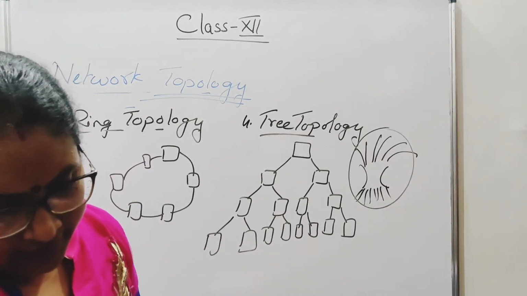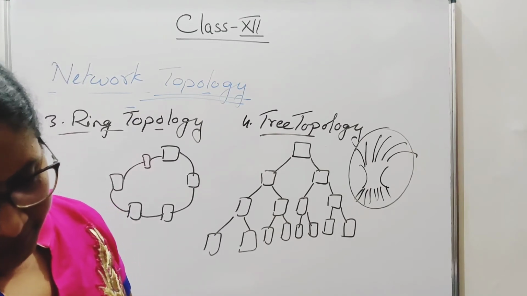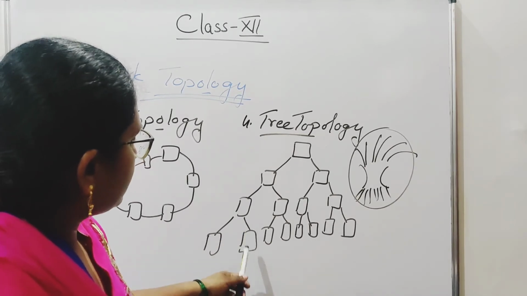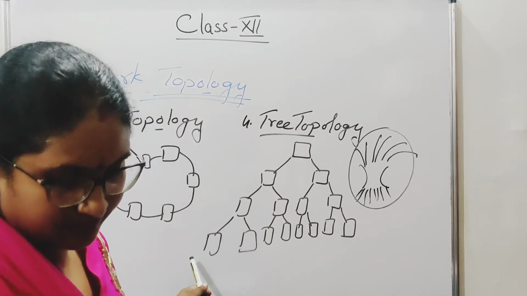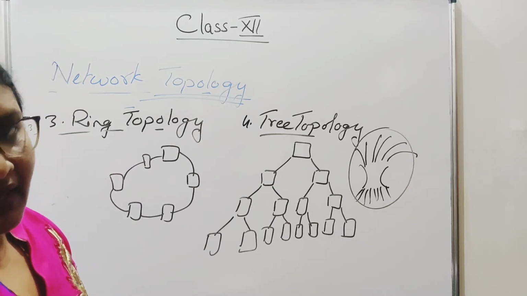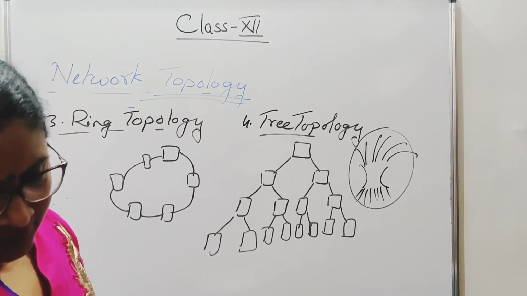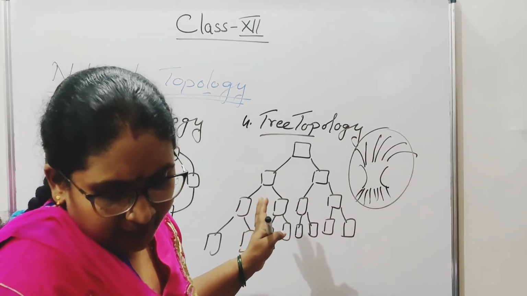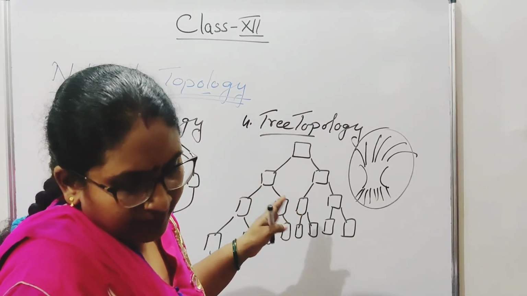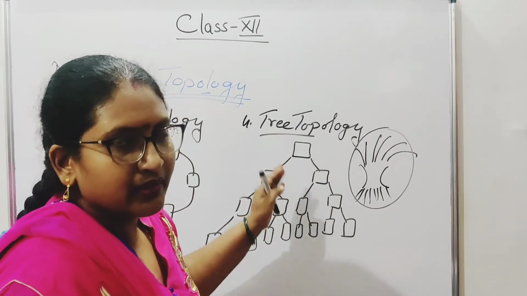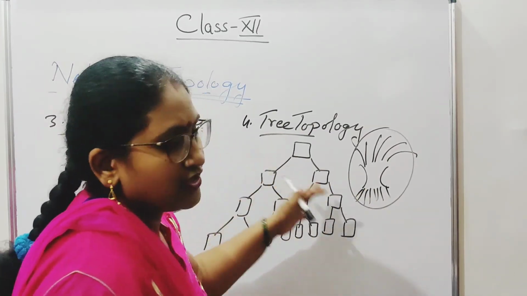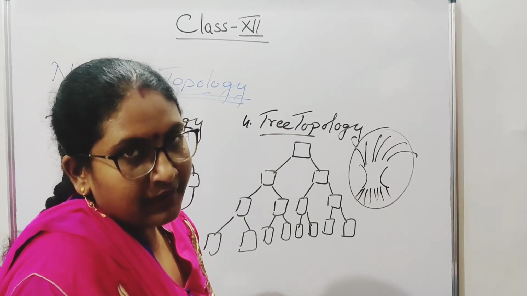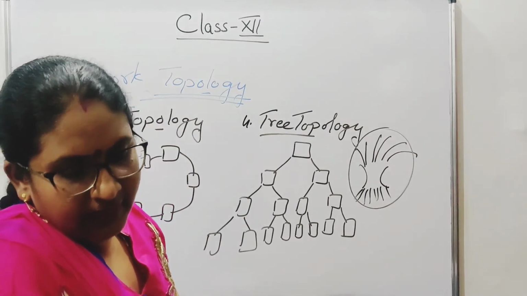Okay, so the advantage of a tree topology is it uses point to point wiring for individual computers. This is point to point, 1 to 1. Okay, it is supported by several hardware and software. Okay, then next one is the disadvantage. What are the disadvantages? If the backbone line breaks, if the main computer line breaks, then there will be no exchange of data. Okay, it is more difficult to configure and wire than other topologies.